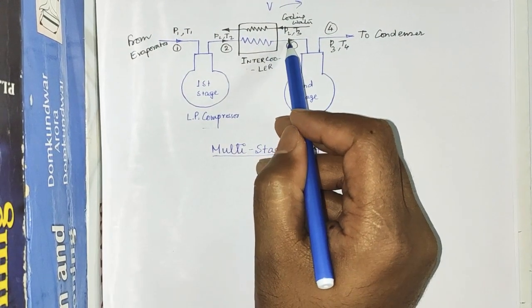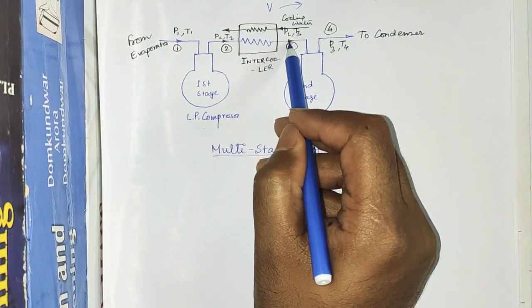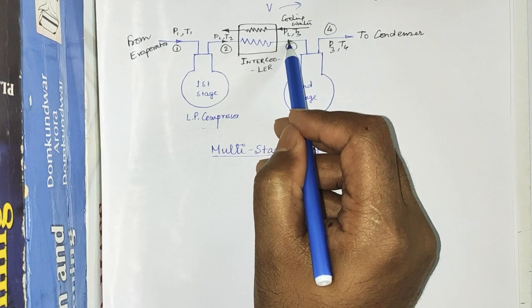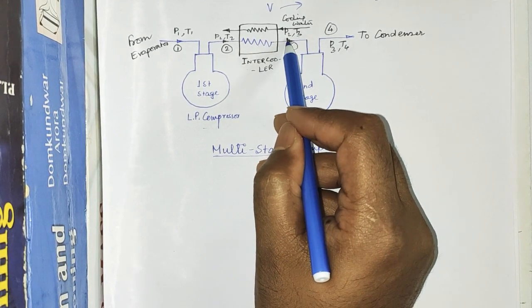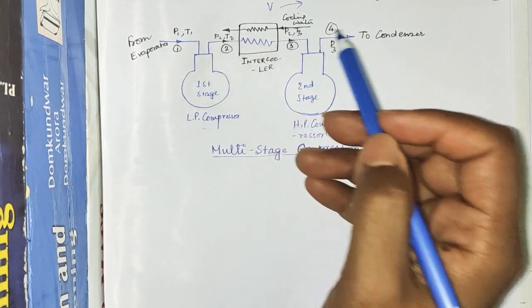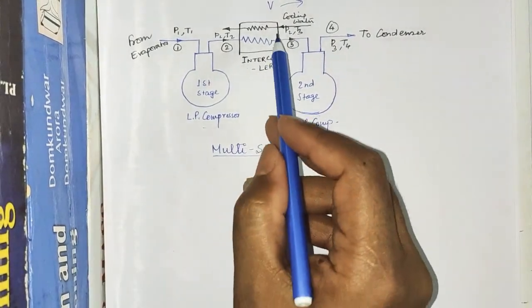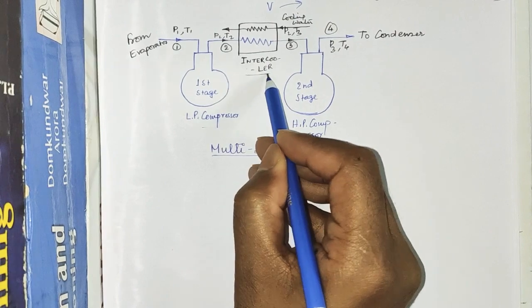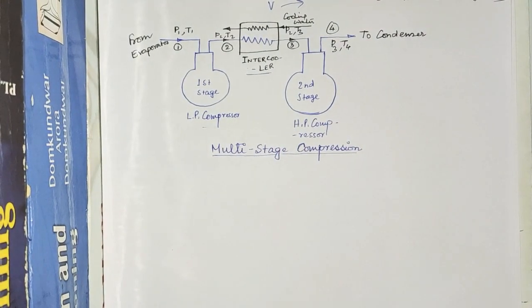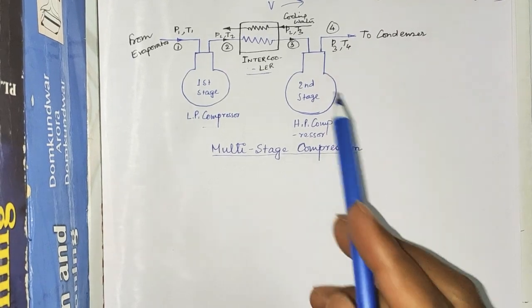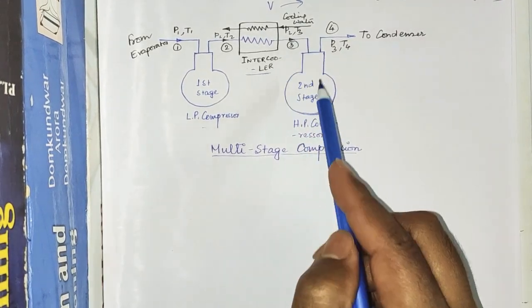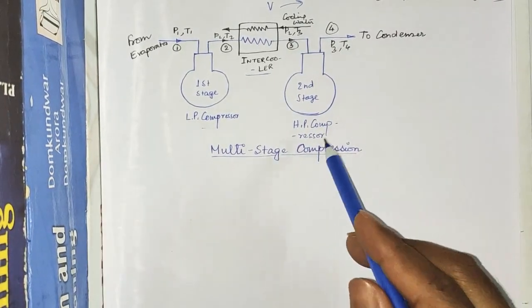at the outlet of this intercooler we can get a relatively low temperature but same pressure vapor refrigerant. That means during the intercooler the process that takes place is known as constant pressure heat exchange process. Now this cold refrigerant then enters into the second stage of compressor, that is called high pressure compressor.